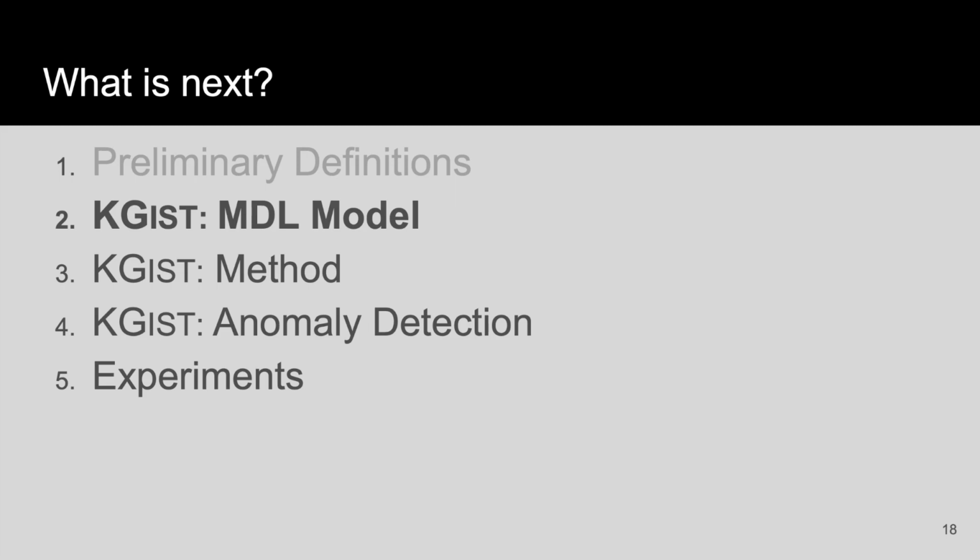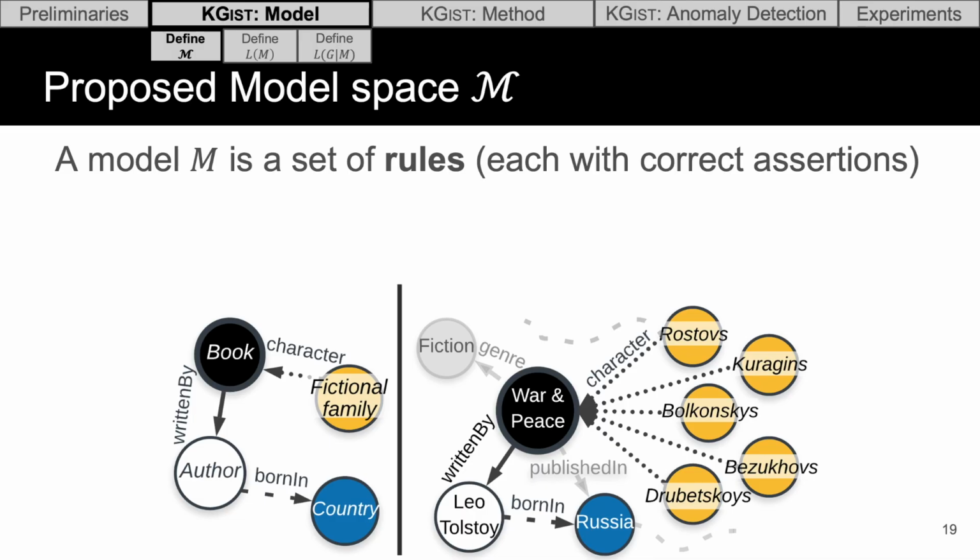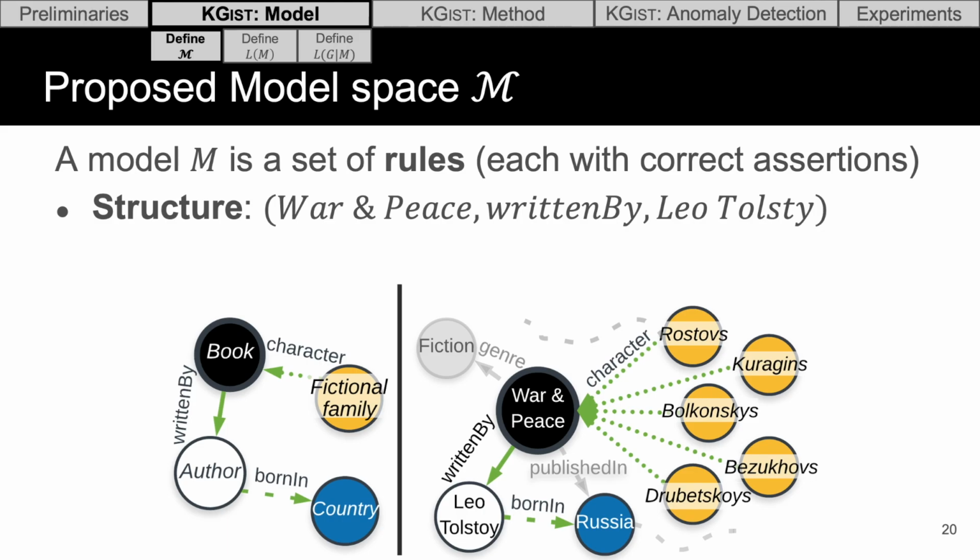Next, we will show how to formulate our problem in terms of the minimum description length principle in more detail. The first step, again, is to define what a model is, and we will define it quite simply as just a set of rules, each of which has correct assertions, just like we saw before. These correct assertions serve to describe the structure of the graph, first of all, because again,